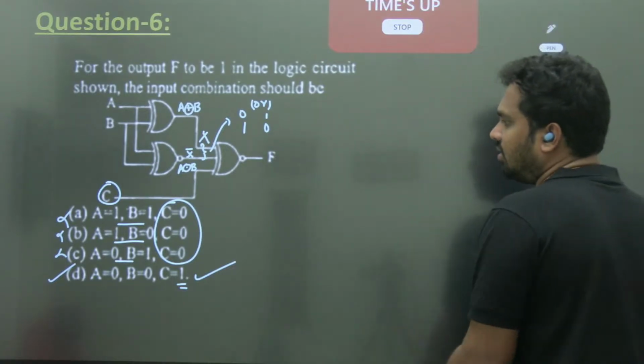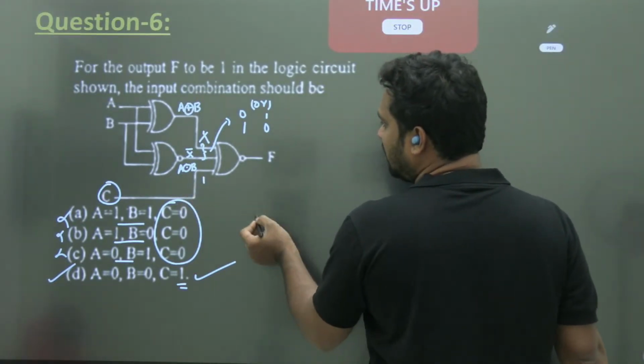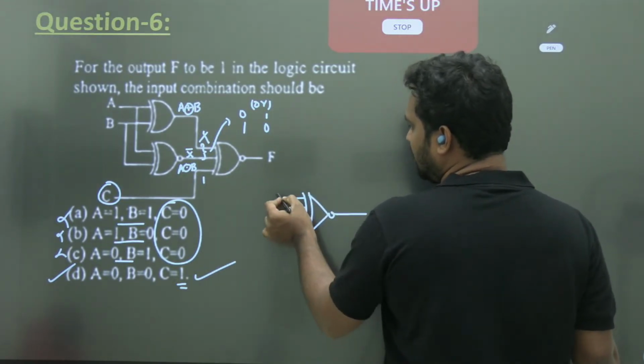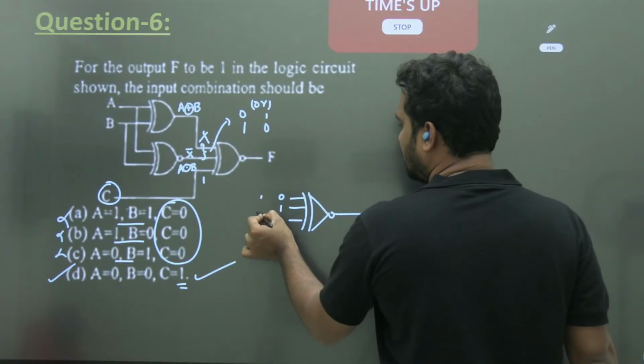नहीं. Listen here. Here when C is equal to 1, what are the inputs for the 3 input exclusive NOR gate? Here you get 0 1 or 1 0.